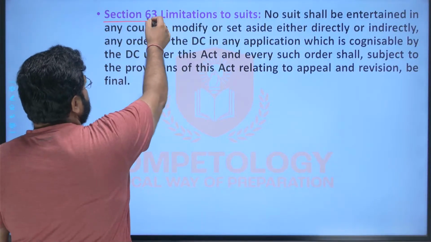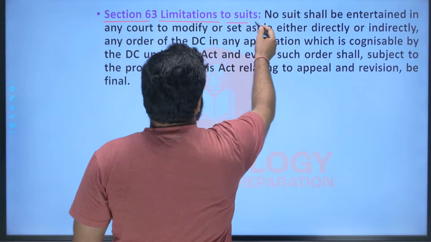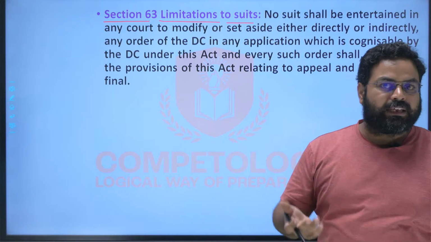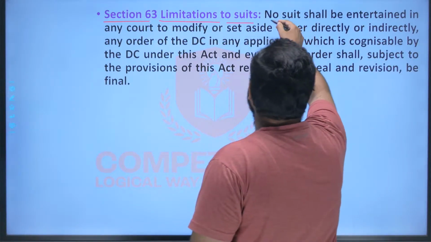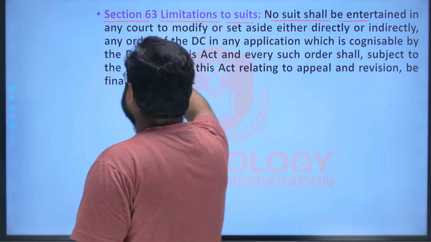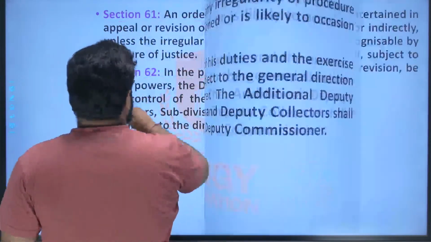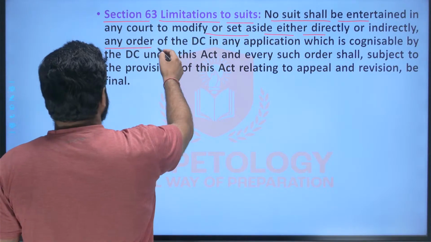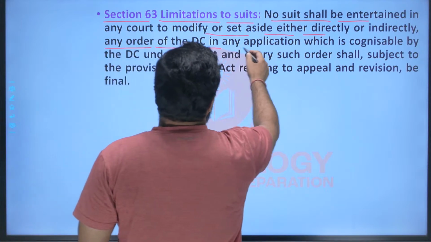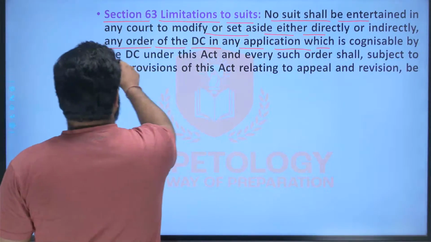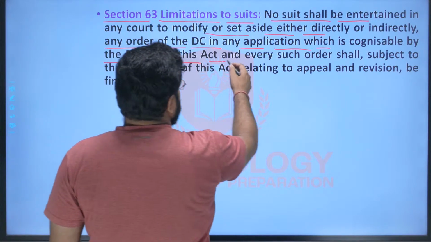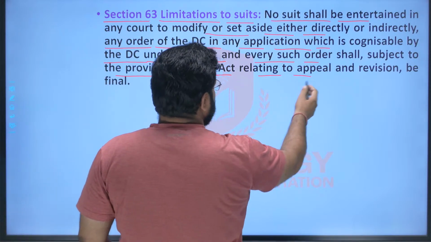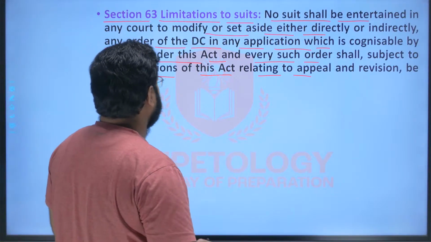Next is section 63. Here it says that limitation to the suits. So there are certain limitations on filing the suits, filing the cases. So here it says that no suit shall be entertained in any court to modify or set aside either directly or indirectly any order of the DC in any application which is cognizable by the DC under this act, and every such order, subject to the provisions of this act relating to the appeal and revision, may be final, right?